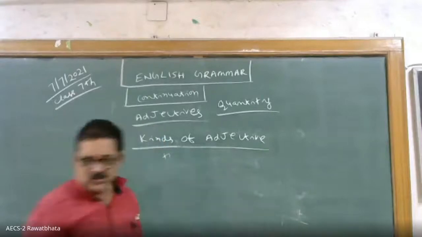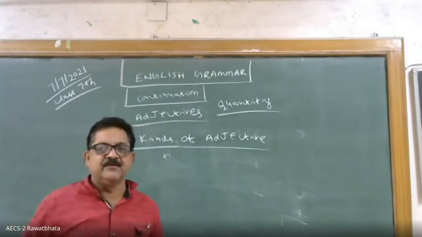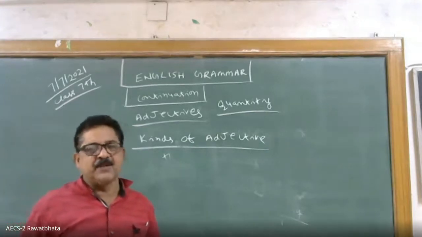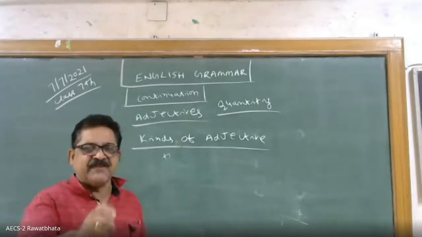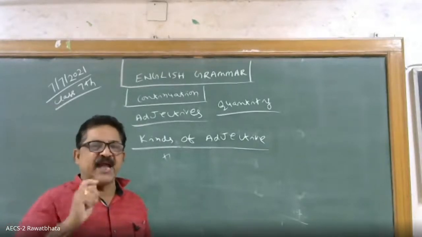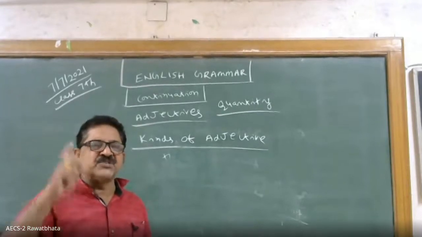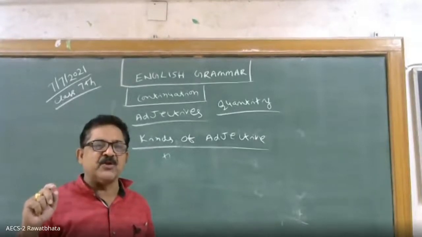So three examples I told you children. Suppose Mumbai is a marvelous city. I am telling about the place. I am qualifying the place. Suppose I say this is a sharp knife. About a thing I am telling one more quality. Suppose Mr. Ram is an honest person, which I am telling one quality of Mr. Ram.